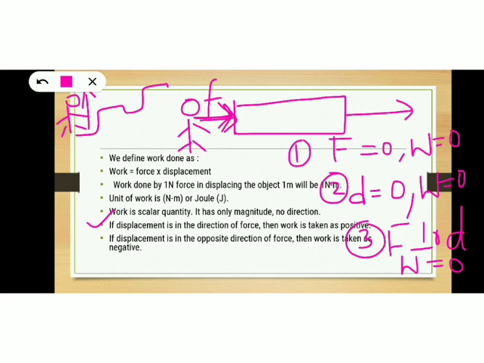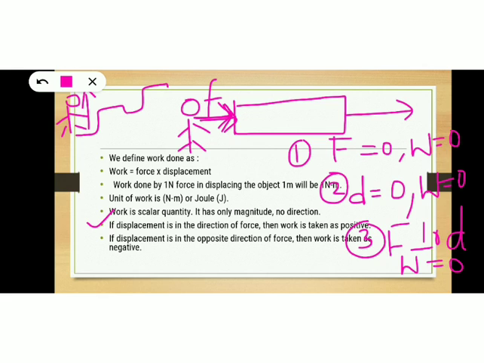Now consider another example. The person carries a load over his head, and carrying the load he climbs down the steps of a staircase. So in that case, he exerts force in the upward direction because he carries the load over his head. But what is the direction of his displacement?